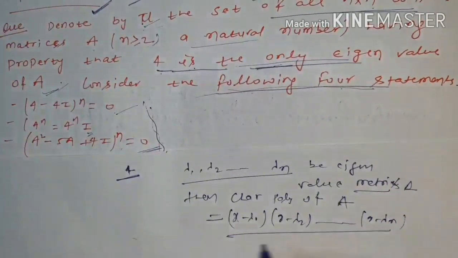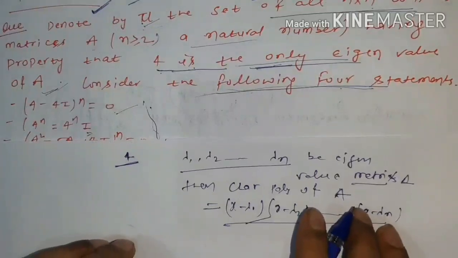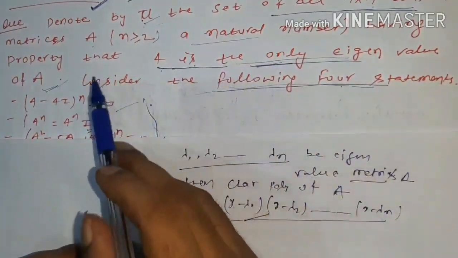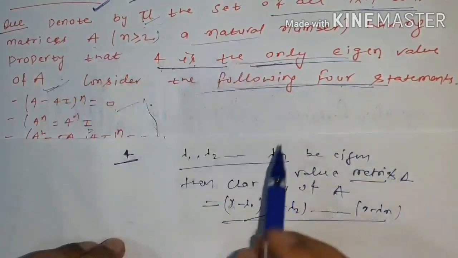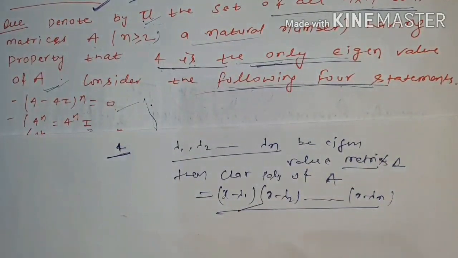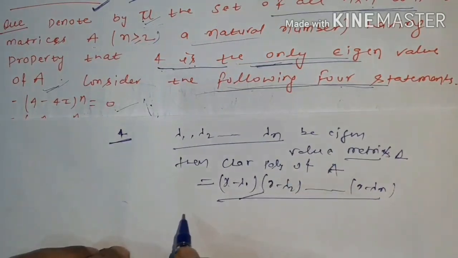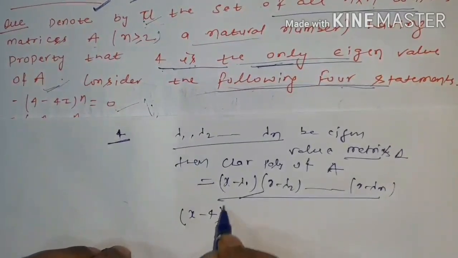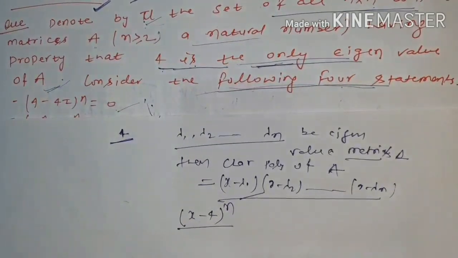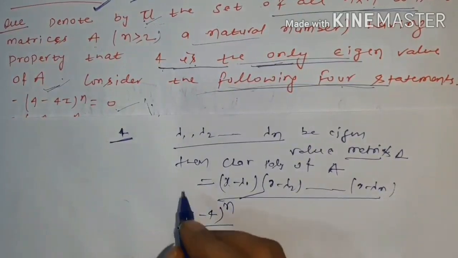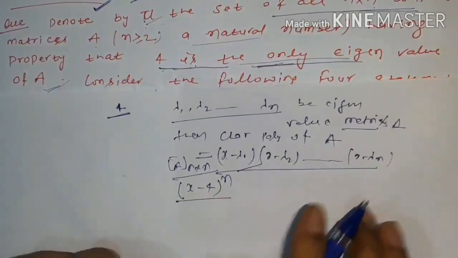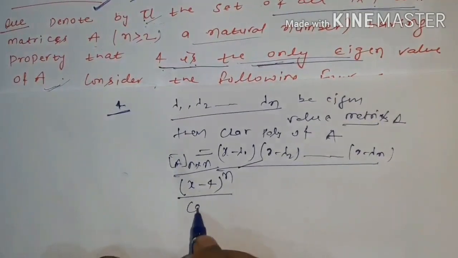Okay, you know this is simple, and here 4 is the only eigenvalue of the matrix A. So what is the characteristic polynomial of this matrix A of order n? Simply we can say (x minus 4) to the power n is the characteristic polynomial of this n cross n matrix A. And we know by the Cayley-Hamilton theorem,